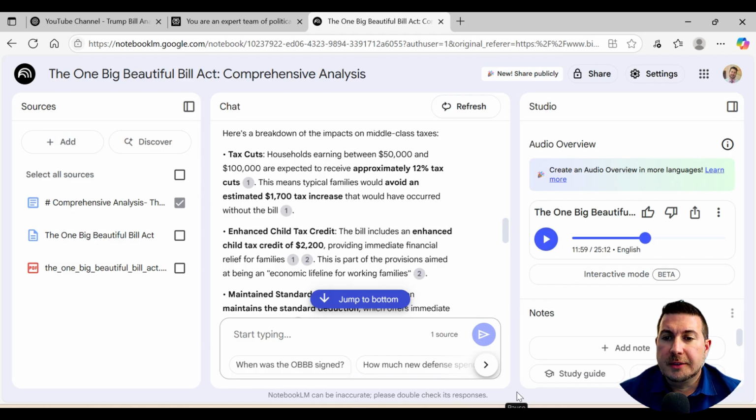Right. All right, so that just gives you a little bit of an example of what that podcast sounds like. Their podcasts are typically 20 to 30 minutes, usually right around that 25-minute mark. And it's the same two voices all the time, so you pretty much know what you're going to get. And it does a really good job. I mean, it's frankly like listening to something that magically got generated. I think they did a great job with this app and with this audio overview from Notebook LM.